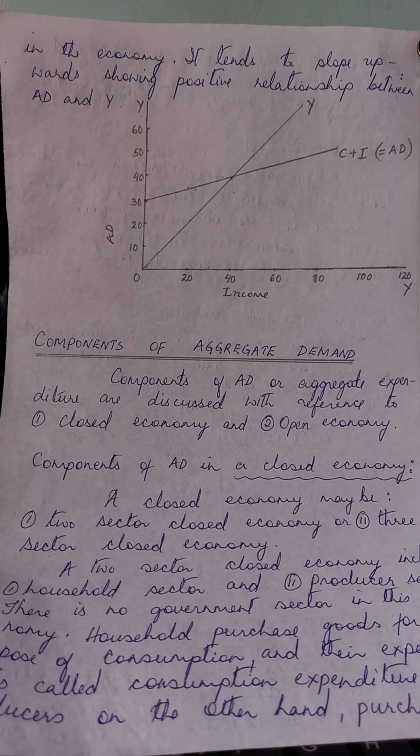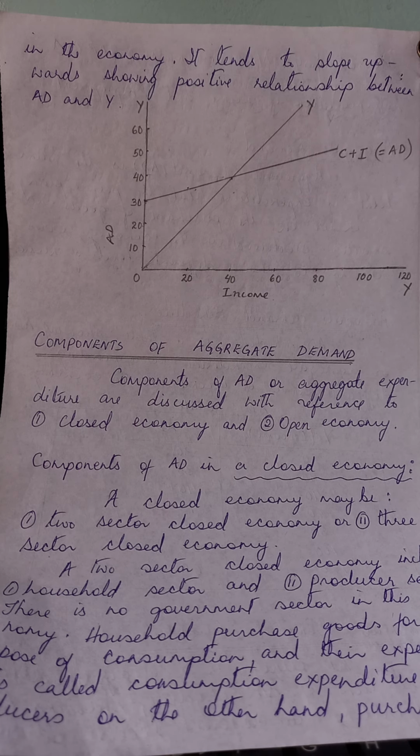So now let us talk about the components of aggregate demand in a closed economy. If we talk about aggregate demand, which is the sum total of the expenditures of all the people, what does this aggregate demand comprise of? What are its components? First, let's have a look at the components of aggregate demand in a closed economy.